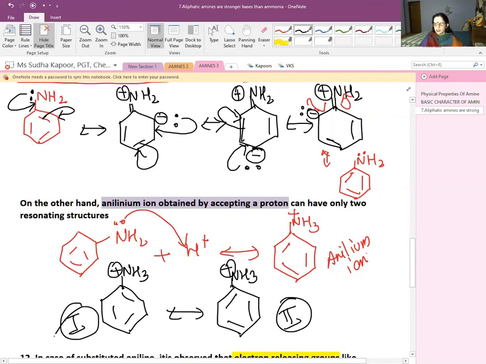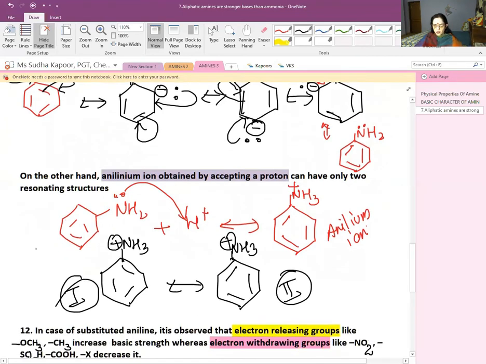We all know that proton acceptability shows the basic character of amines, anilines. In the case of aniline, there are 5 resonating structures, and hence greater stability is associated with it.